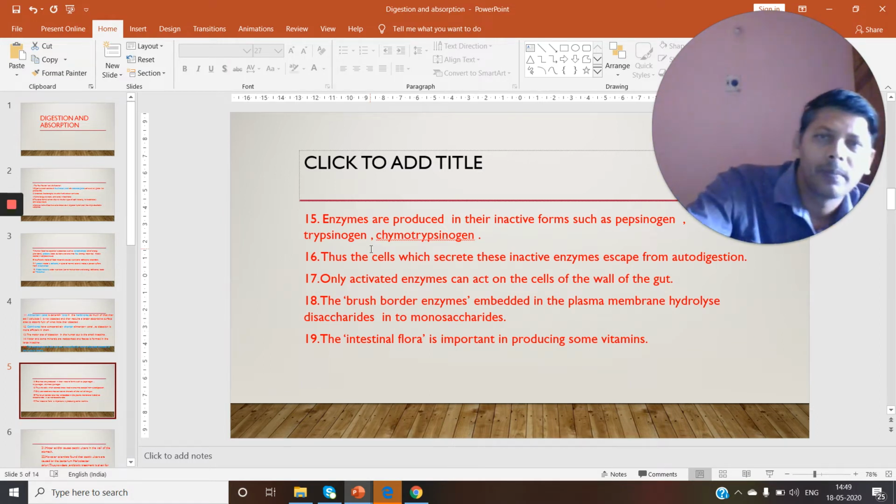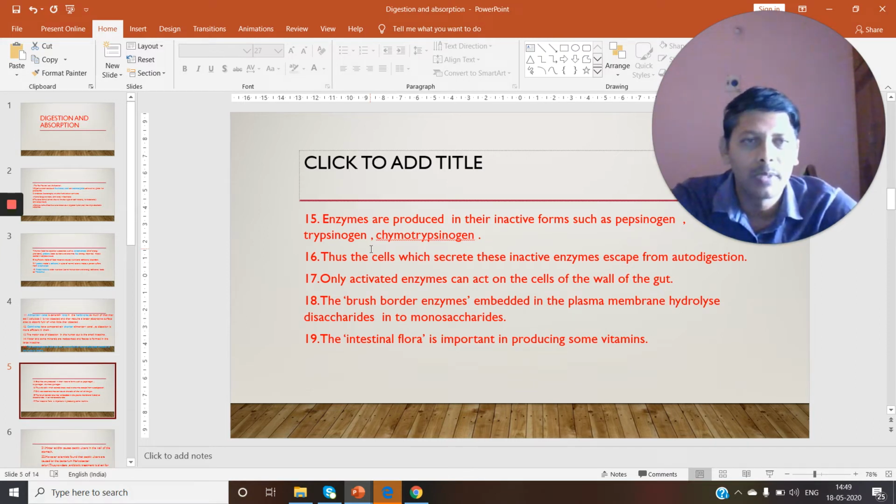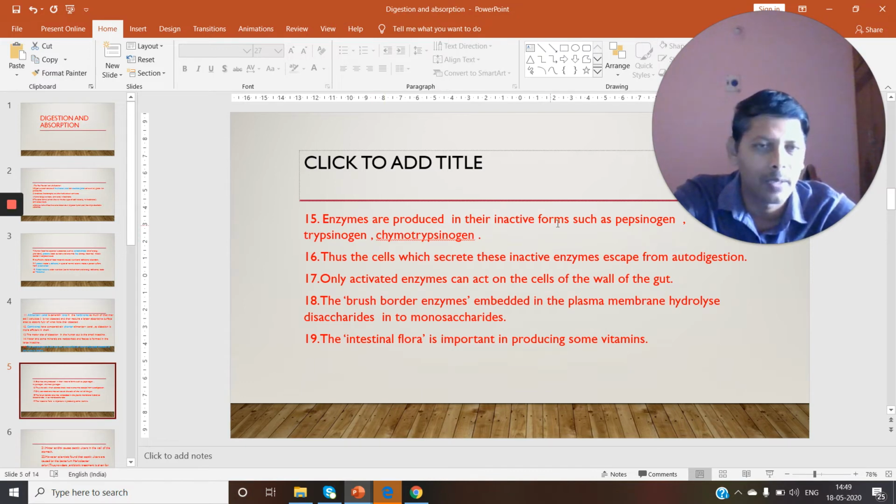Into the duodenum, bile juice is released by the liver, and pancreatic juice is also released into the duodenum. The intestine produces intestinal juice. If you observe these juices, especially we are talking here about the pancreatic juice and gastric juice.